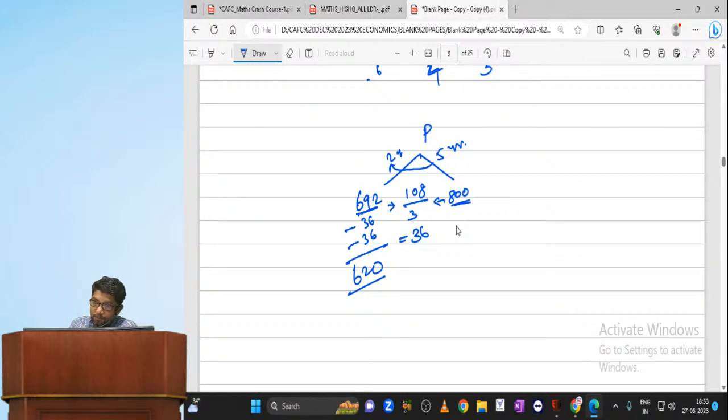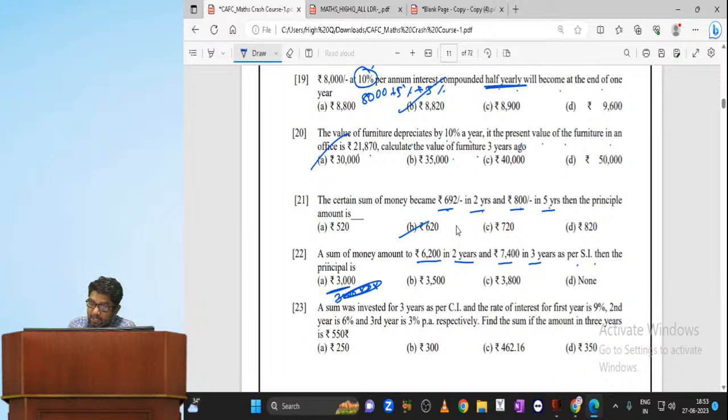Is that clear, all of you? Is the simple interest given? Is the rate of interest given? So now what to do? It is a similar type of question, the same type we did previously, my dear. Look at this. The sum becomes 6,200 in 2 years and 7,400 in 3 years respectively.